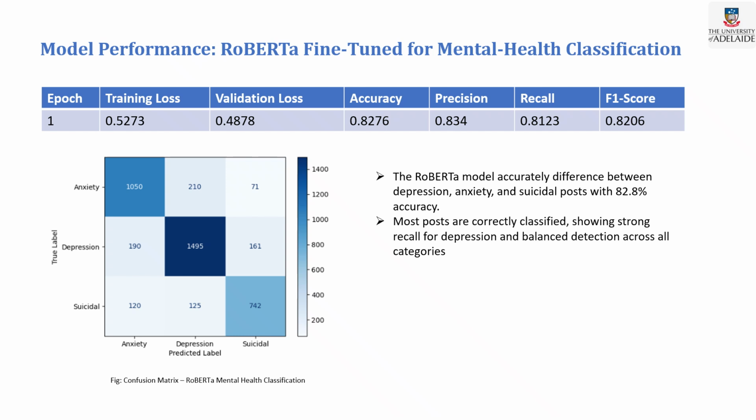This is according to the input from the GoEmotions output. The precision is 0.83, the recall is 0.81, and the F1 score is 0.82. So the RoBERTa model accurately distinguishes between depression, anxiety, and suicidal posts with 82% accuracy. Most posts are correctly classified, showing strong recall for depression and a balance across all categories. Here is the confusion matrix for the RoBERTa mental health classification.